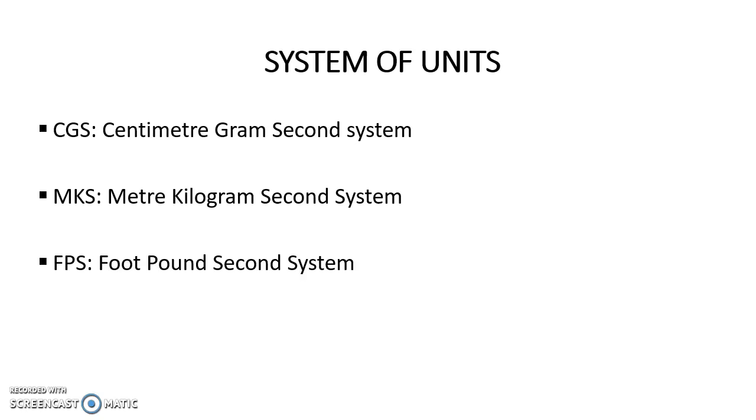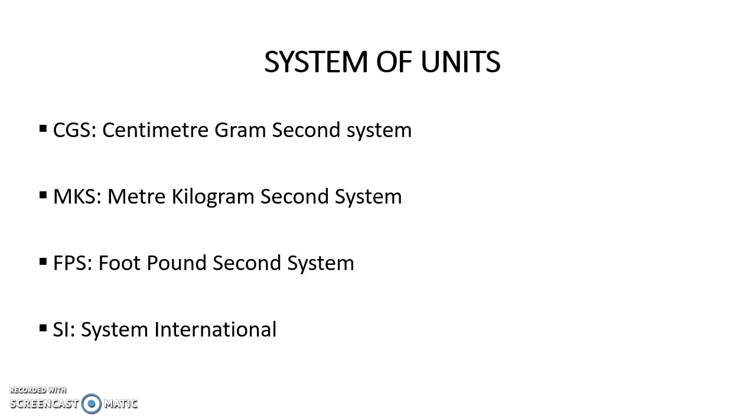So in 1971, the 14th International General Conference on Weights and Measurements recommended the use of the International System of Unit. This international system of unit is called SI. SI is System International.